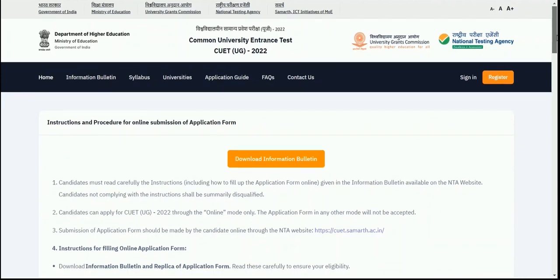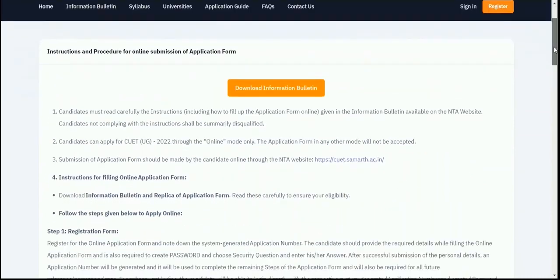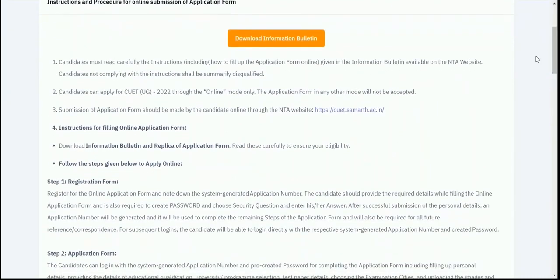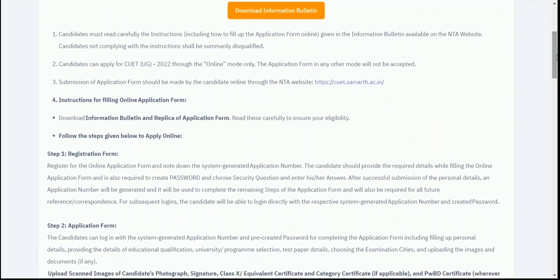After that, you need to complete your application form and fill all the sections of the application form one by one and carefully, and then you have to pay your fee, and after paying the fee you can complete your application. Apart from it, you can download the information bulletin from here as well, and you need to go through all these guidelines before filling the examination form, and you must ensure that you have understood all the guidelines carefully,